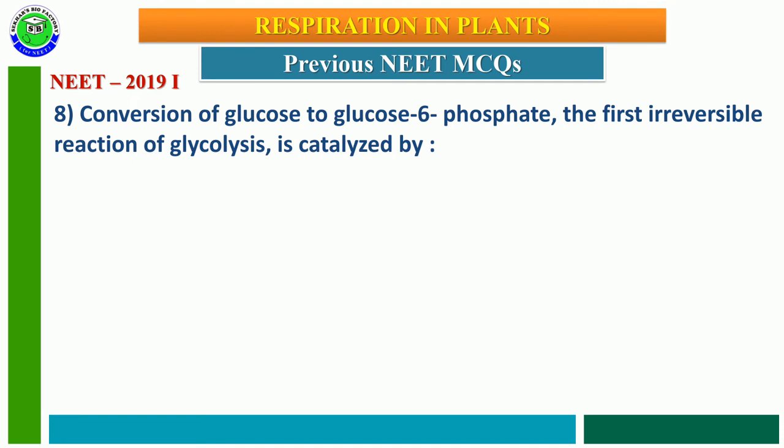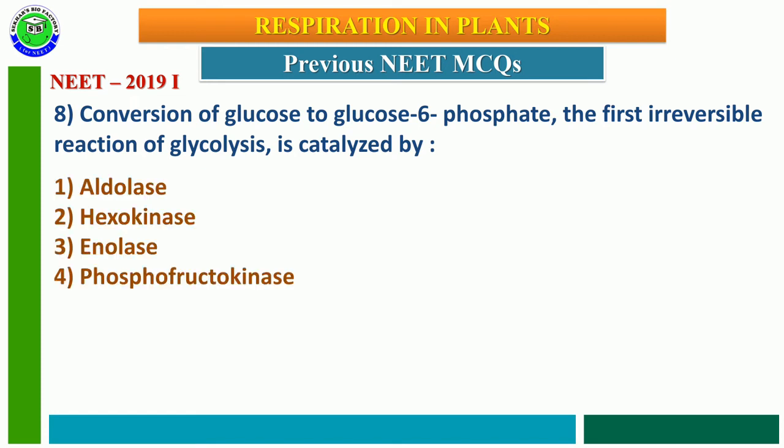NEET 2019 phase 1 question number 8. Conversion of glucose to glucose 6-phosphate, the first irreversible reaction of glycolysis, is catalyzed by: first option aldolase enzyme, second option hexokinase enzyme, third option enolase enzyme, fourth option phosphofructokinase enzyme. The correct answer is the second option, hexokinase enzyme, because hexokinase converts glucose into glucose 6-phosphate by utilizing an ATP molecule.